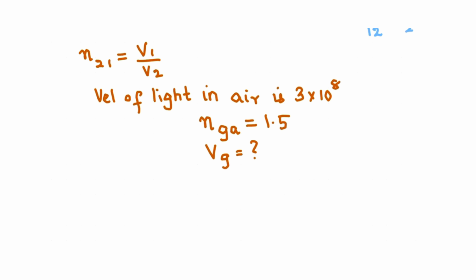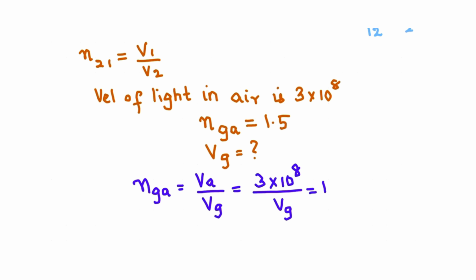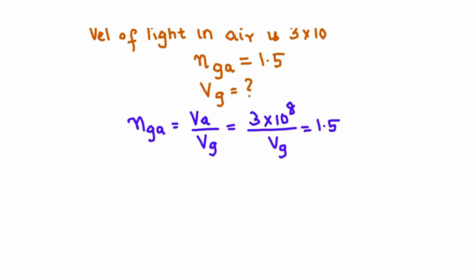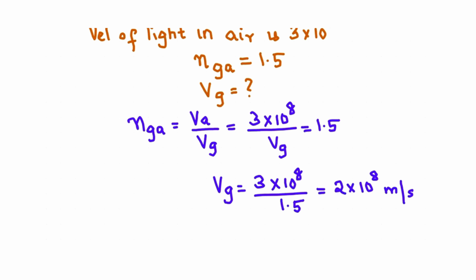Nga as Va by Vg, because if it is velocity, it is reverse. So Va is 3 into 10 power 8 divided by Vg, we don't know. And this is 1.5. So what will be Vg? Vg will be equal to 3 into 10 power 8 divided by 1.5, which is 2 into 10 power 8 meter per second. So this is how we do the refractive indices formula.